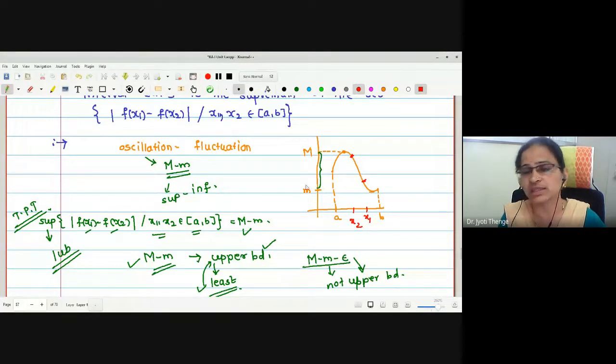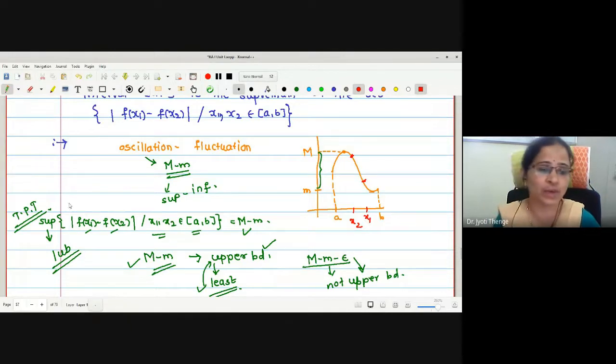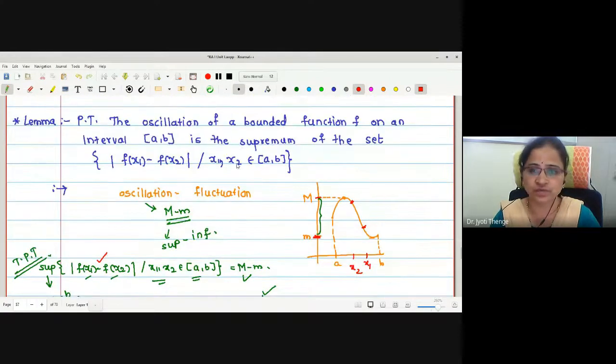In that case it will be negative. Therefore, just to make the values non-negative, we use the modulus. Actually, |f(x1) - f(x2)| are the fluctuations, the differences between two function values, and the aim is to show that M minus m is the least upper bound of the fluctuations or oscillations of the given function. Okay, let me start the proof then.